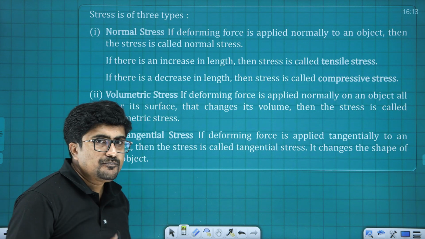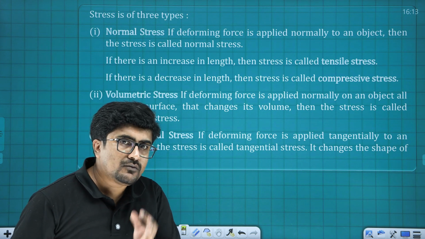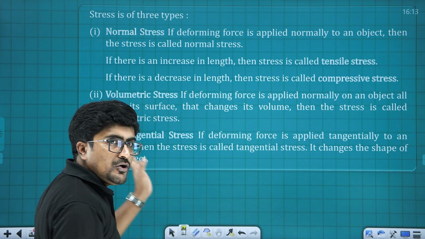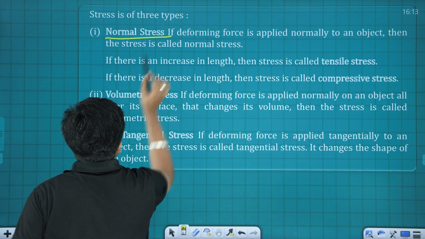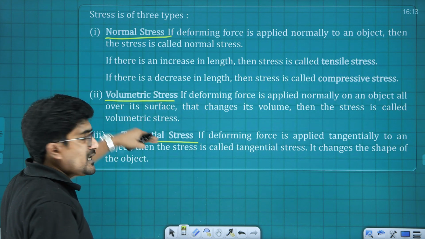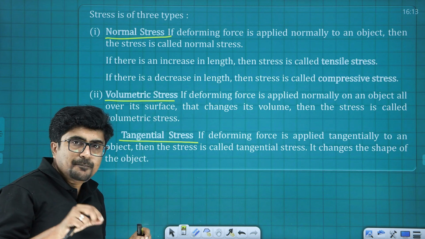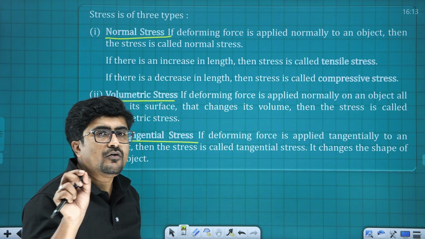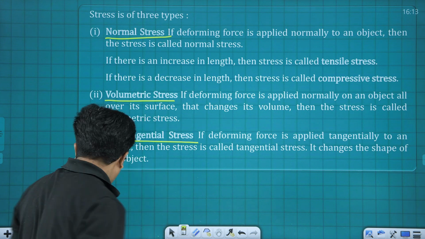Okay, the next one is normal stress, volumetric stress and tangential stress. In the last slide I told you about normal stress, and there I raised a case. What was that? What if the force is tangential? So that particular point is going to be addressed here. So let's dive into a deeper discussion of all these 3 points, that is normal, volumetric as well as tangential stress. Normal stress we already discussed. If the force acting is normal to a particular surface, we call it normal stress. Force upon area is known as normal stress.